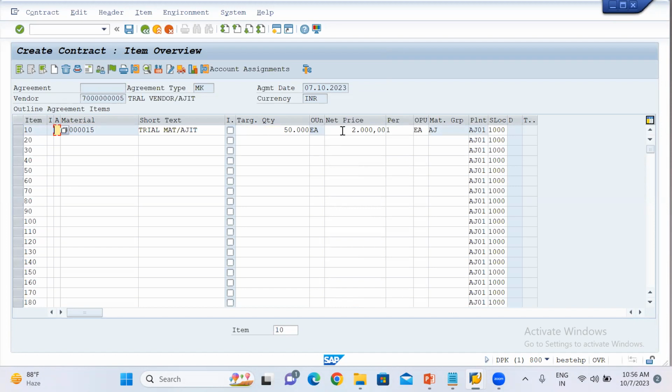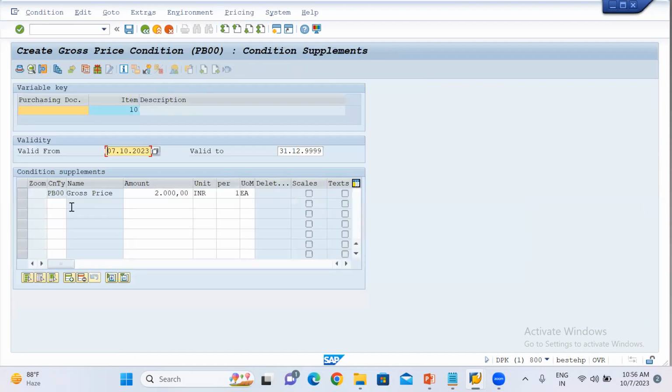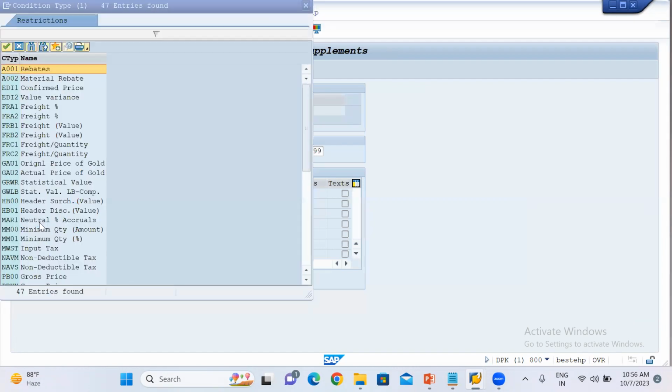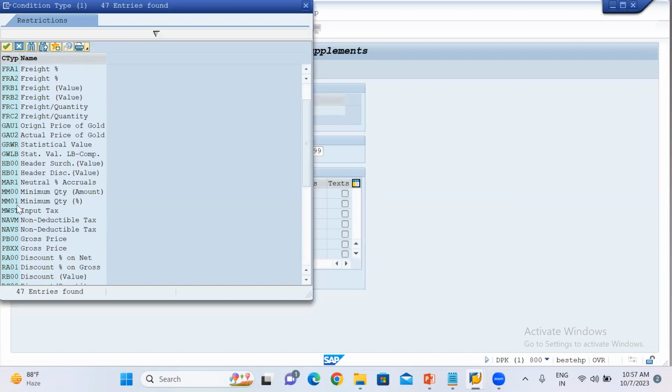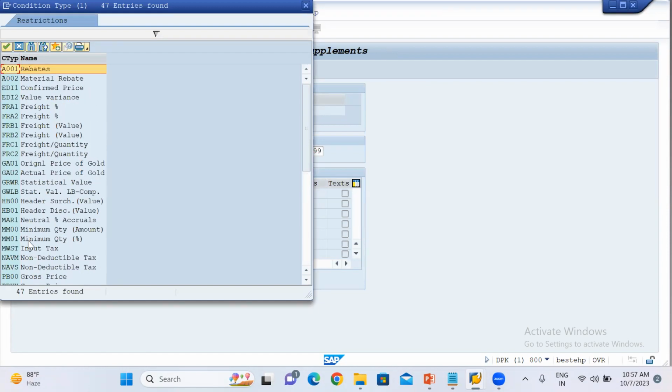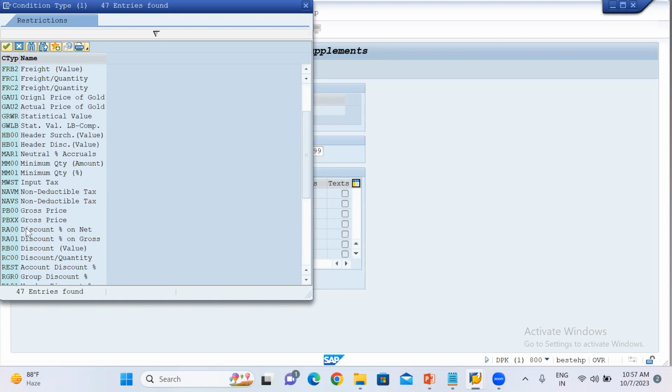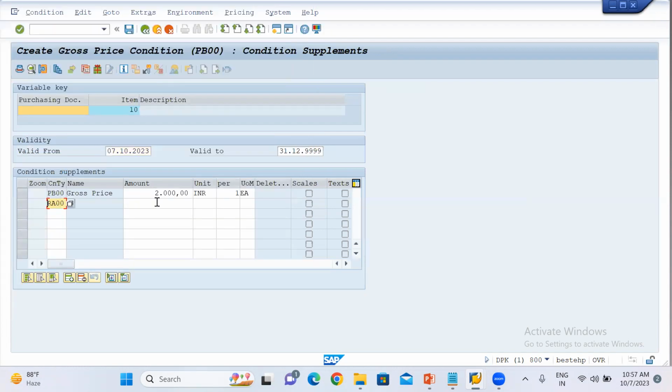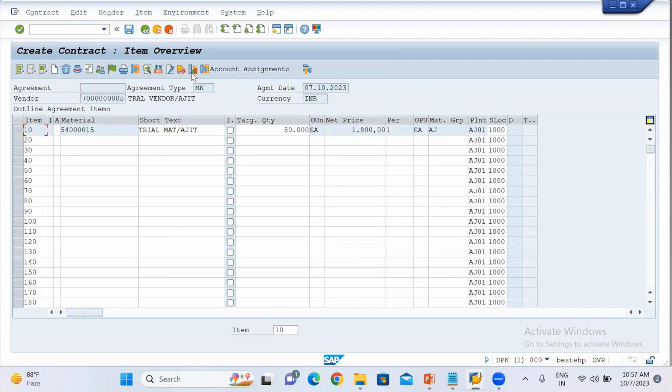Now if you want to put any conditions regarding the price, you can put the conditions over here. Price condition you can put over here if required. If the vendor is giving any discount, let me put a discount. Yeah, RA00. Let's say the vendor is providing a 10% discount. I just put the 10% discount over here, and you can add the freight charges and all over here. So after condition, go back.